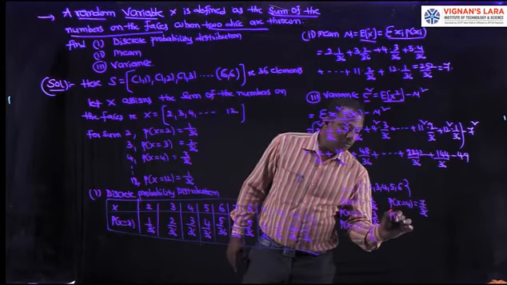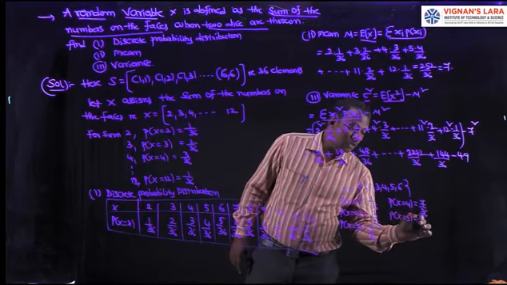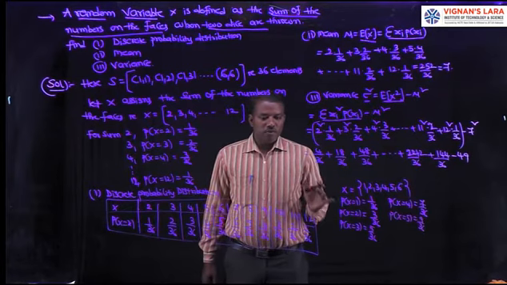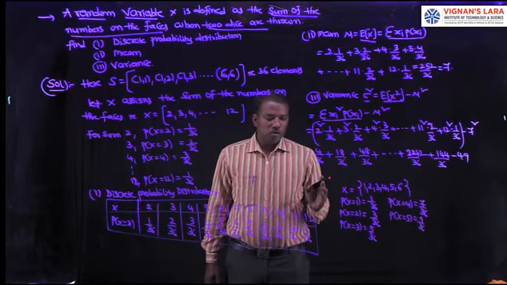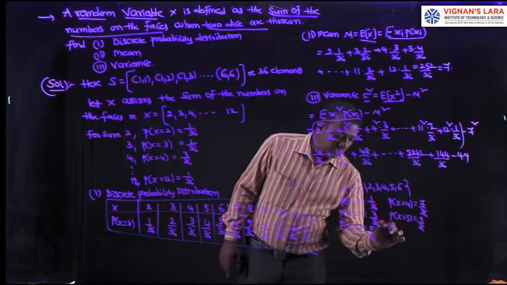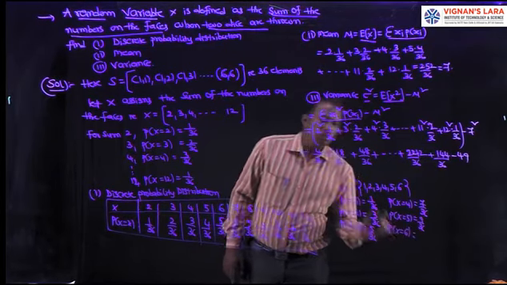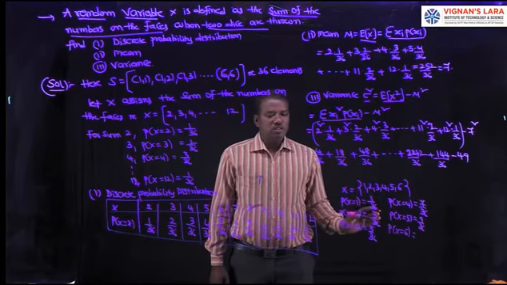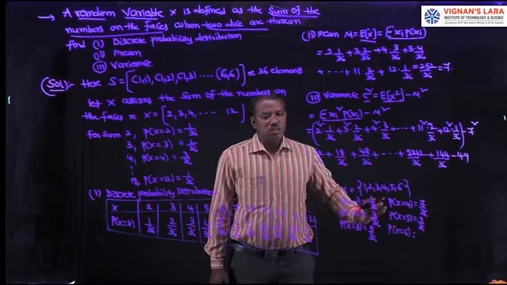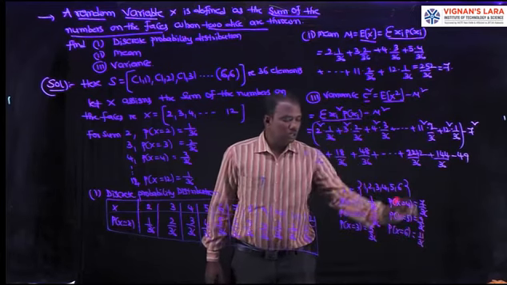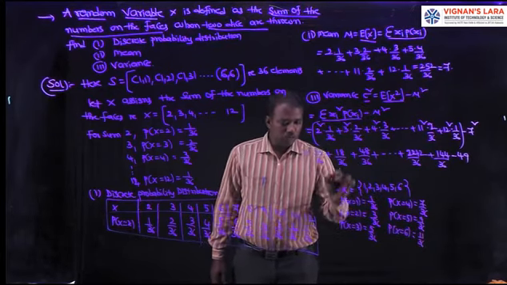For 5 maximum, 9 by 36. That is (1,5), (2,5), (3,5), (4,5), (5,1), (5,2), (5,3), (5,4), (5,5). Next, for 6 maximum: (1,6), (2,6), (3,6), (4,6), (5,6). Next, (6,1), (6,2), (6,3), (6,4), (6,5), (6,6). 11 by 36. Then construct the discrete probability distribution, its mean and variance.